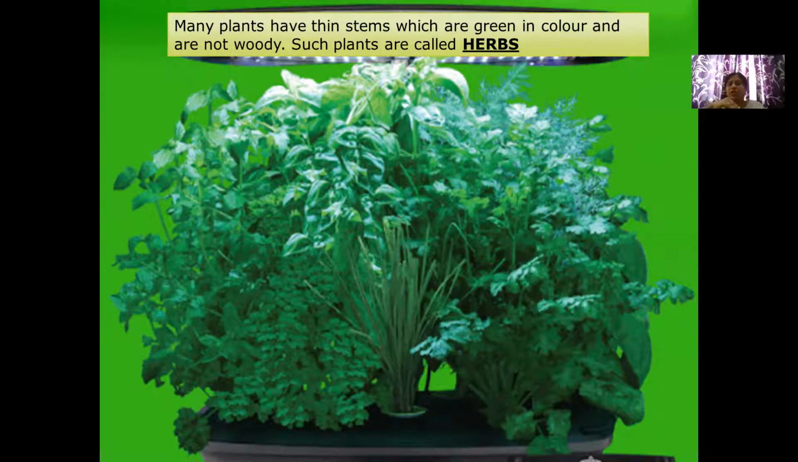But herbs, children, they do not have woody stems. Their stems are very delicate. They have thin green colored stems, which are not wooden. If you just try to break it, it gets broken easily. So such plants are called herbs. Many plants have thin stems which are green in color. Whenever you go out, have a look around at which plants have a completely green stem which is not woody. Those plants will be the herbs.